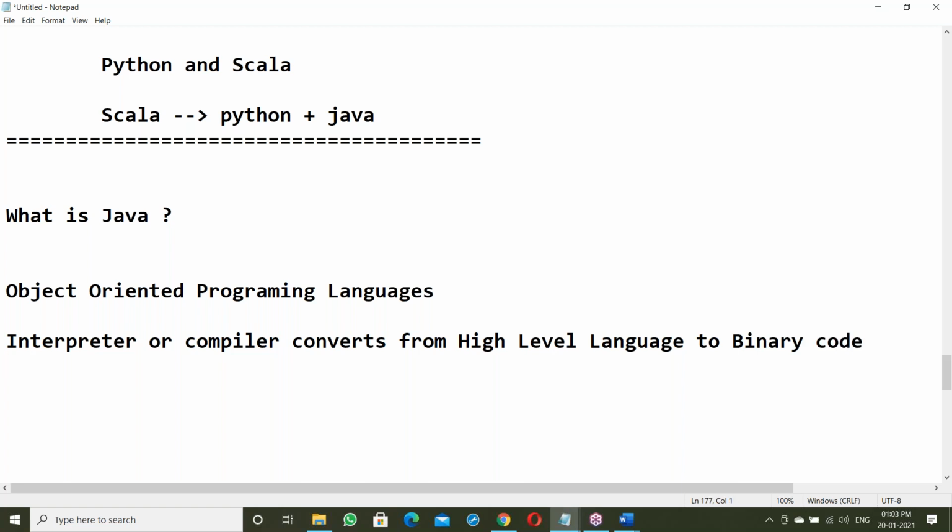Binary code means low level language. After converting, it executes and gives the output.